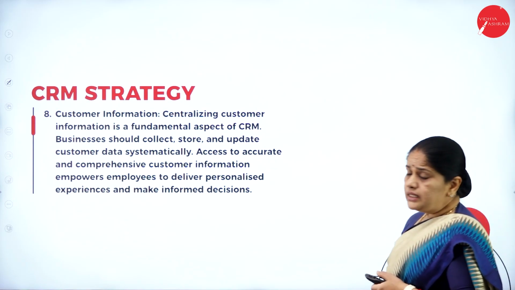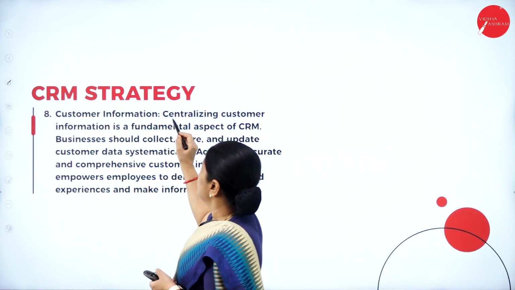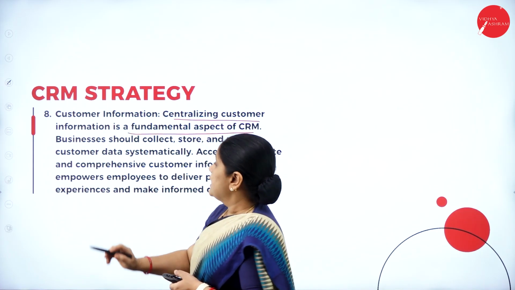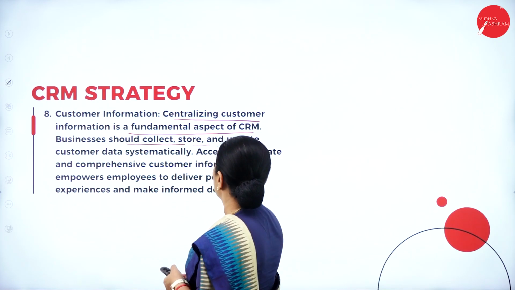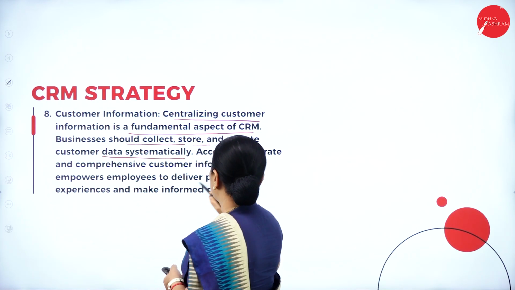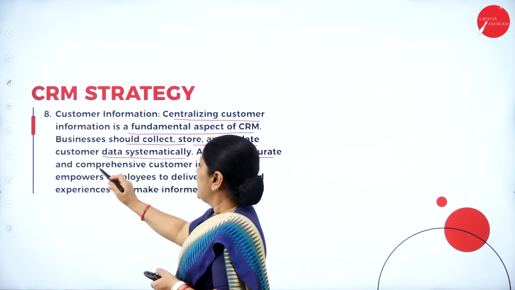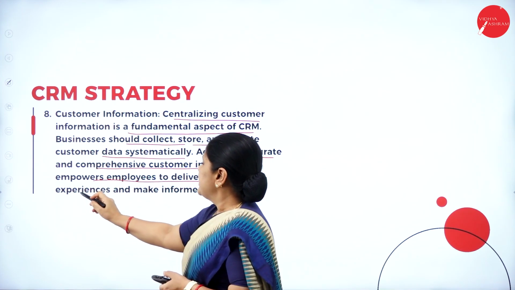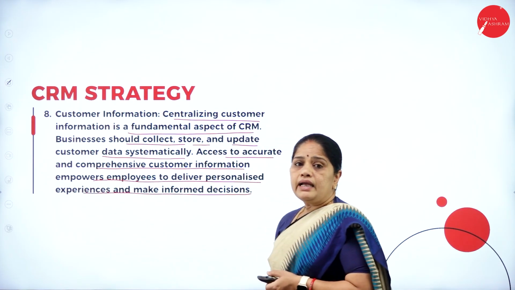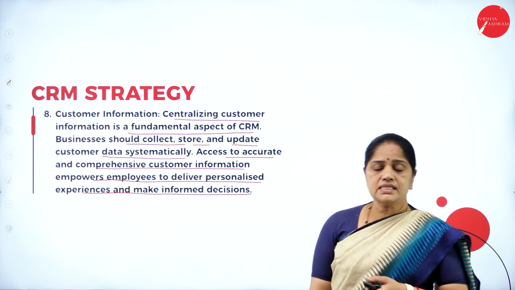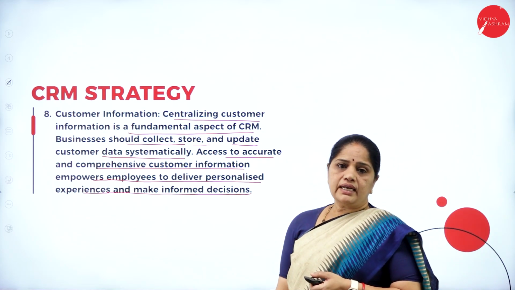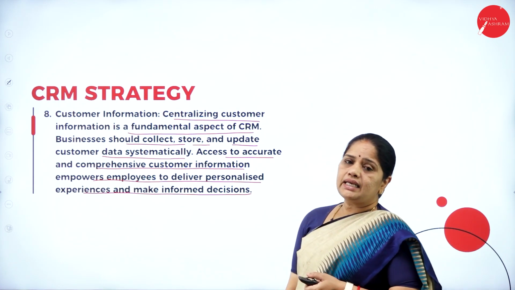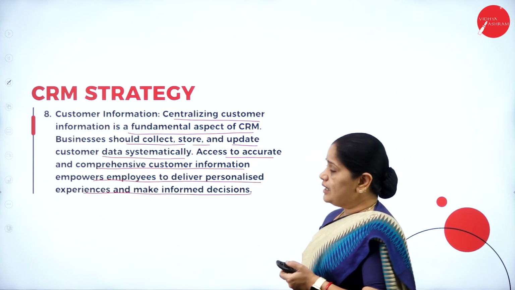Then, the eighth one is customer information. Centralizing customer information is a fundamental aspect of the CRM. Businesses should collect, store, and update customer data systematically. Access to accurate and comprehensive customer information empowers employees to deliver personalized experiences and make informed decisions. So when the sales team knows the customer well, then they will be able to deal with the customer in a better way so that they can have personalized interactions with the customer.